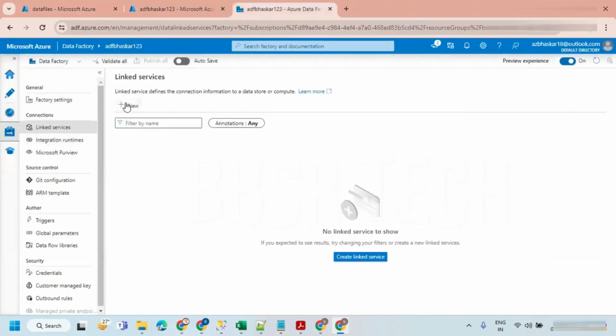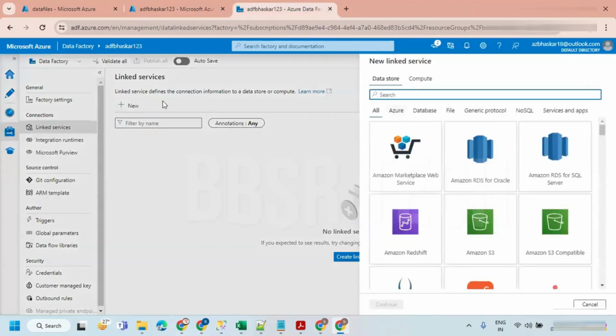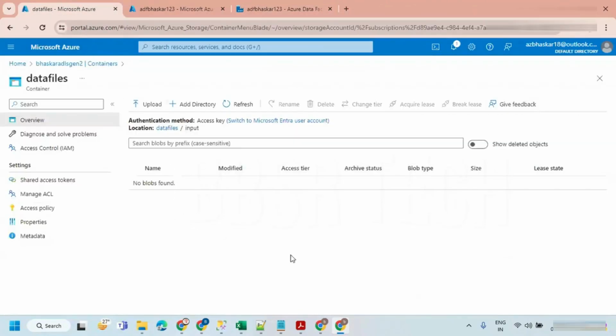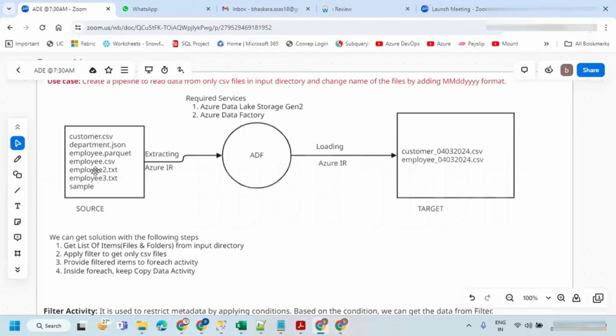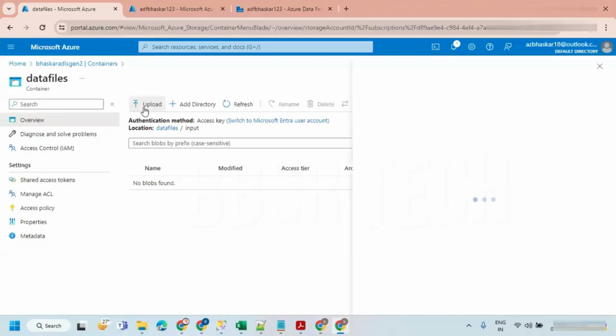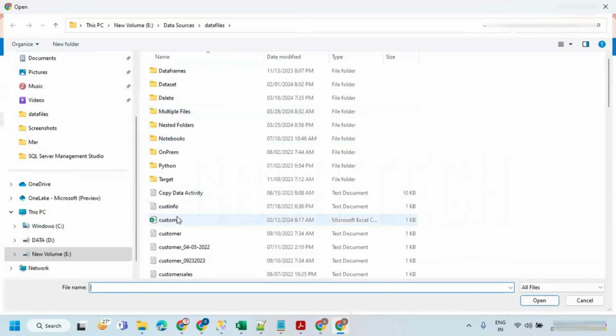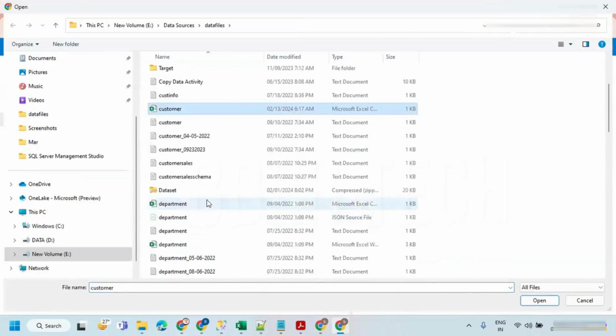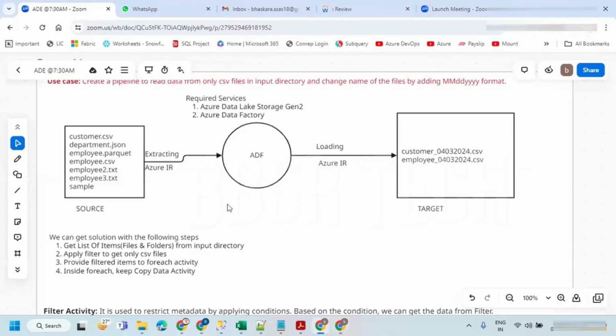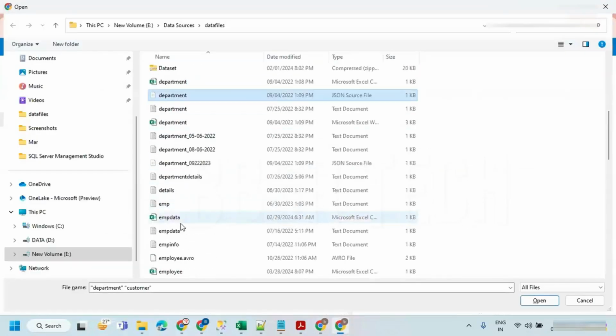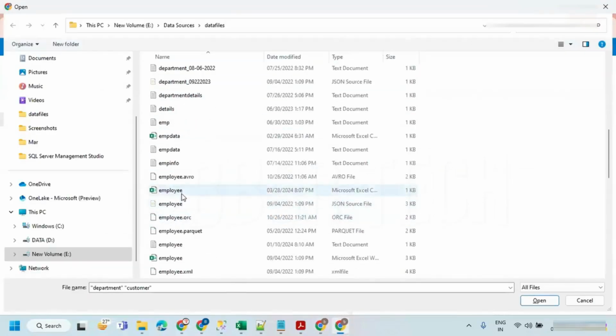Let's go for linked service. Our data factory is ready. Let me create a new linked service. Before that, I'm just going to upload the required files as per this. Customer.csv, department.json. Let's upload. Customer.csv, department.json, employee.parquet. Employee.csv is also there.